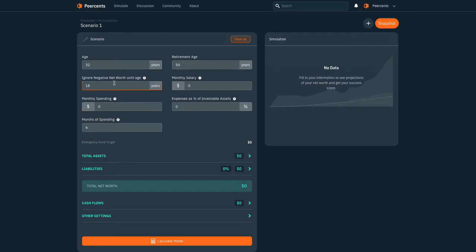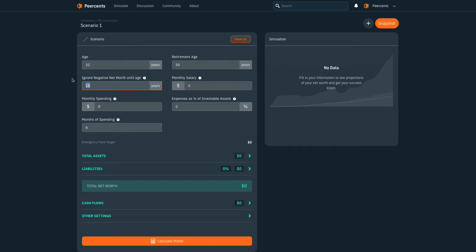This field might be a little bit confusing. The way the simulation works is it runs thousands of simulations of your life and counts all the times that you ran out of money as failure to give you that success score percentage. However, there are a lot of legitimate reasons you might have a negative net worth at some point in your time. Notably, if you're going to college and you have student loans and you just graduate, you don't have a lot of time to acquire assets, you might be in negative net worth.